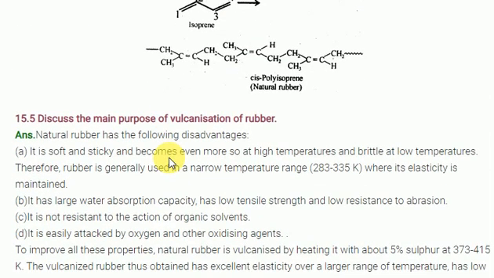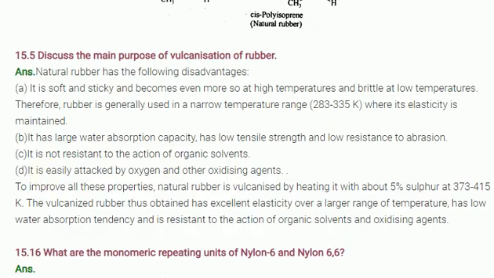Next, discuss vulcanized rubber. We have already discussed vulcanization clearly. Natural rubber has the following disadvantages. It is soft and sticky, and becomes even more so at high temperatures. It becomes molten at high temperature and brittle at low temperature. Therefore, rubber is generally used in a narrow temperature range where elasticity is maintained.